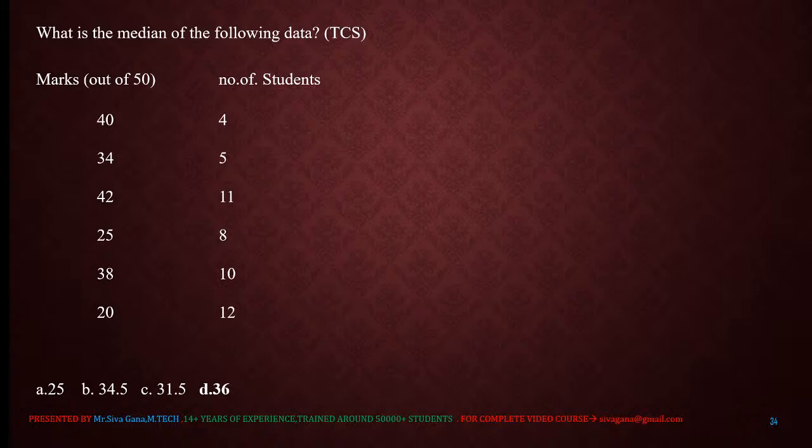Next, median calculation. Now 40, 34, 42, 25, 38, 20. The data is not in ascending order, not in descending order. It is randomly given. So we need to arrange the data in either ascending order or descending order. First of all, I want to arrange the data in ascending order. I'm cancelling all these terms and arranging the X terms in ascending order with corresponding frequencies.